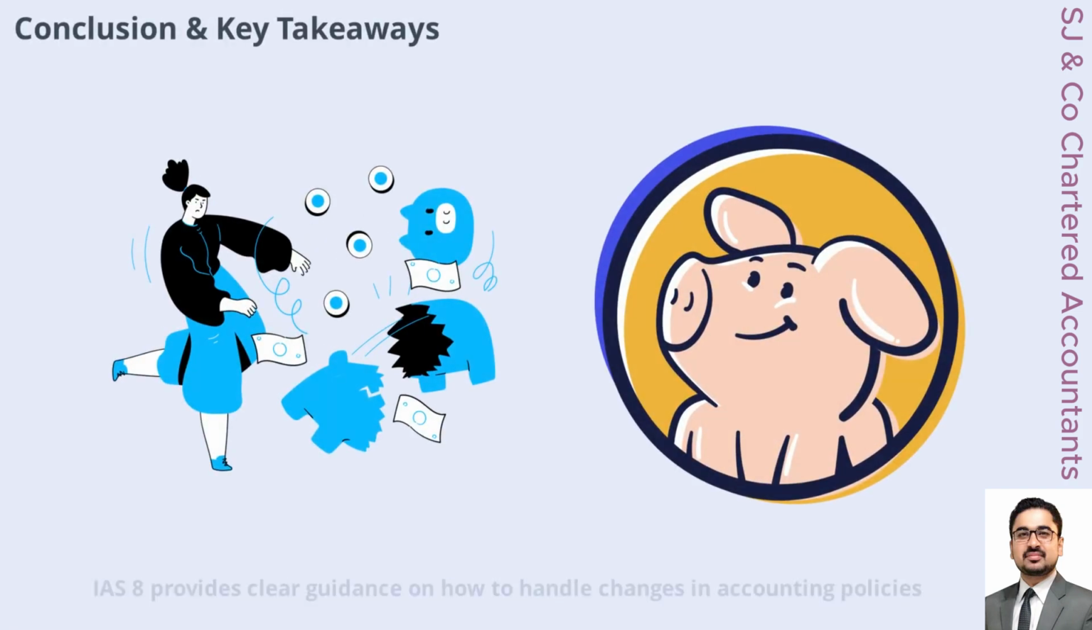Summary: IAS 8 provides clear guidance on how to handle changes in accounting policies, estimates, and errors. Remember, apply policy changes and error corrections retrospectively and estimate changes prospectively. By following these rules, you'll ensure that financial statements remain accurate, comparable, and trustworthy.